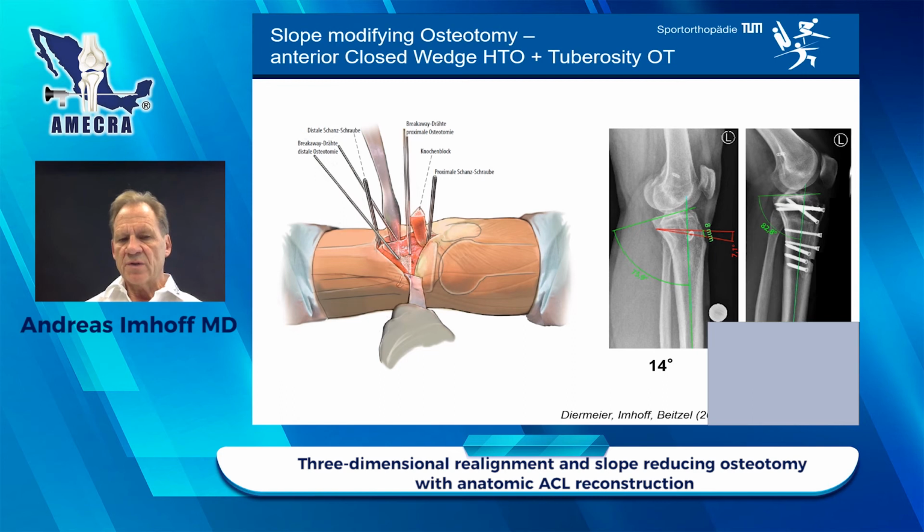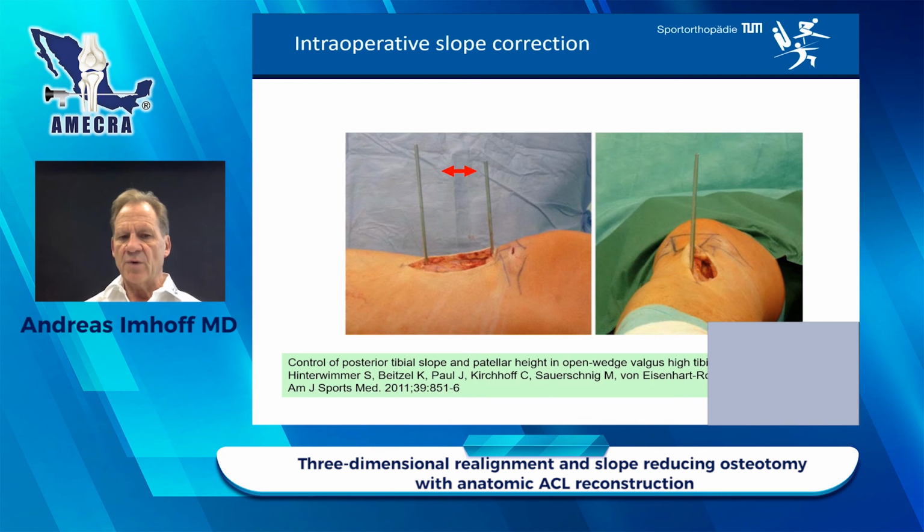When we do the osteotomy, we go from the front, we lift the tuberosity, we have several key wires here, and then it's easy to take out this anterior wedge and close the wedge using this blade and 2 additional screws for the tuberosity, and you have a nice reconstruction of the tibia. That's why we always use 2 key wires in front in the sagittal plane to see how much we change the slope, and also to understand the rotation of the distal part of the tibia, because with osteotomy you always have a slight internal rotation because of the hamstring tendon, and we do not want that when you do an osteotomy.